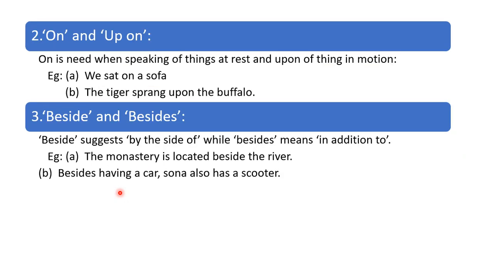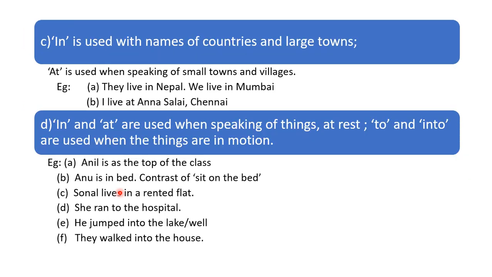On and upon. On is used when speaking of things at rest. Upon is used of things in motion. Earlier we saw in and at, to and into: when things are at rest we use in and at, and when things are not at rest we use to and into.